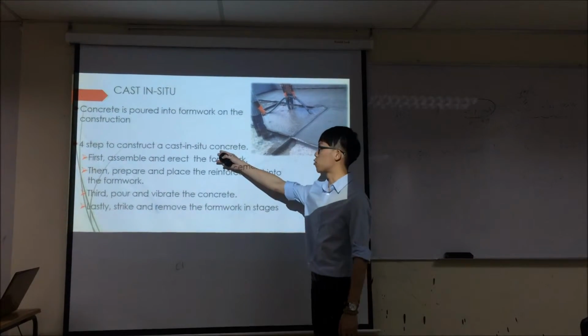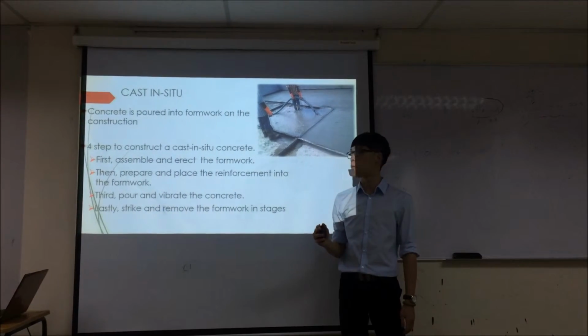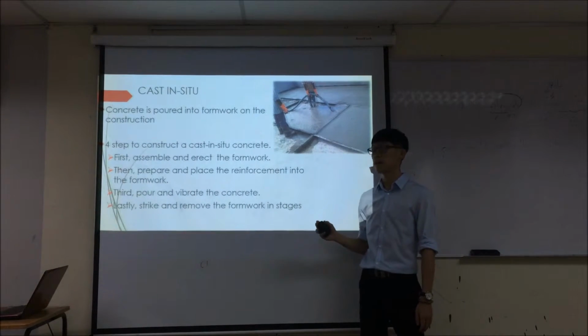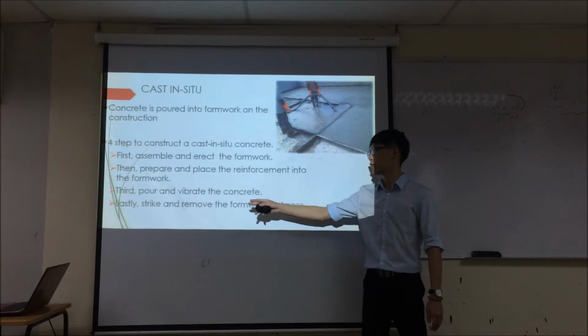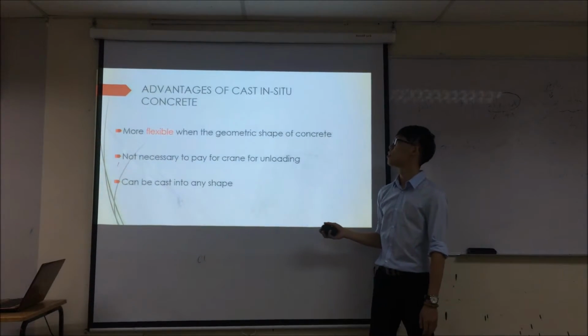There are 4 steps to construct cast in situ concrete. First, we need to assemble and erect the formwork. Then prepare and place the reinforcement steel bar into the formwork. Then pour and vibrate the concrete. Lastly, strike and remove the formwork in stages.